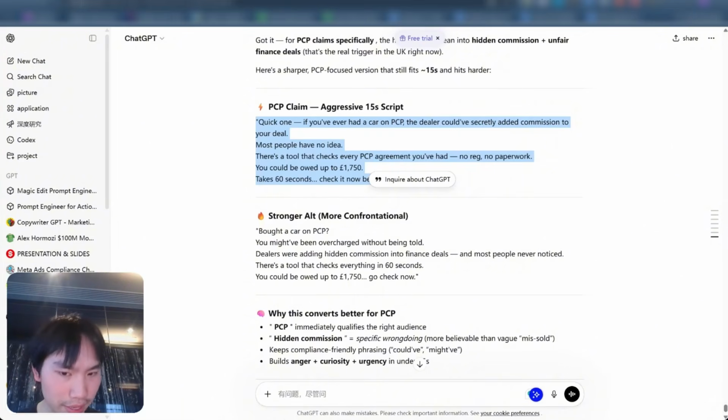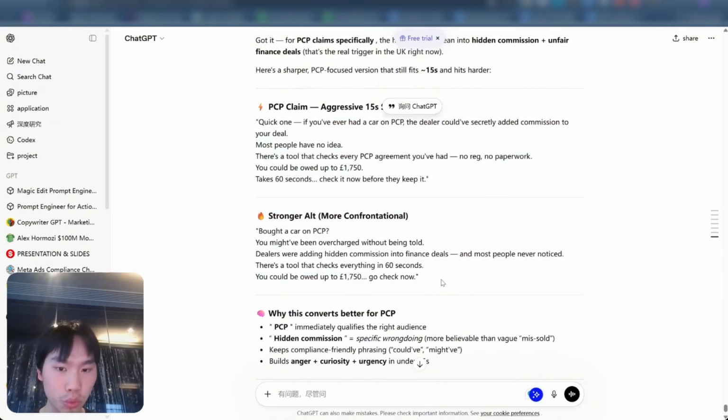And this version I like as well. So, bought a car on PCP, you might have been overcharged without being told. Dealers were adding hidden commissions into finance deals, and most people never notice. There's a tool that checks everything in 60 seconds. You could be owed up to 7,050. Go check now. Those two are really good scripts actually that could convert very well.